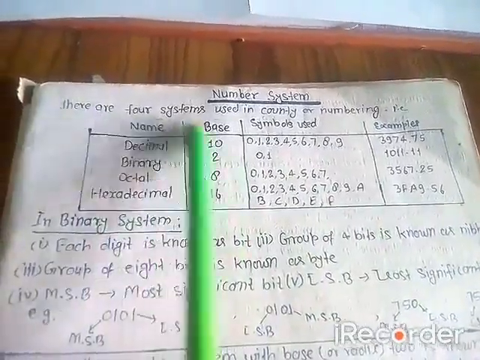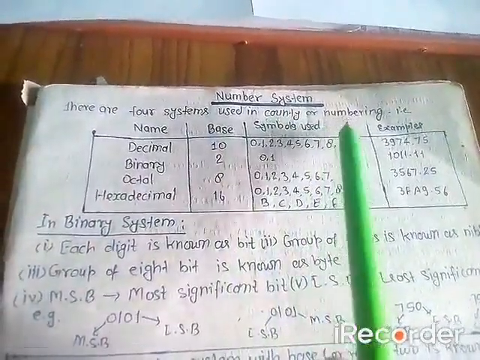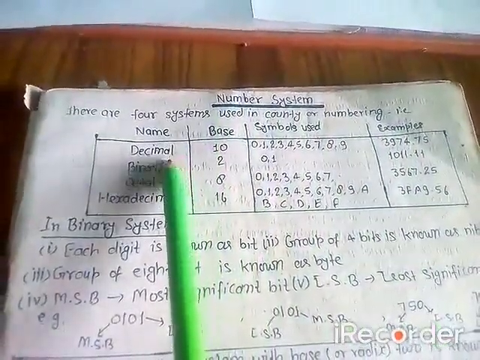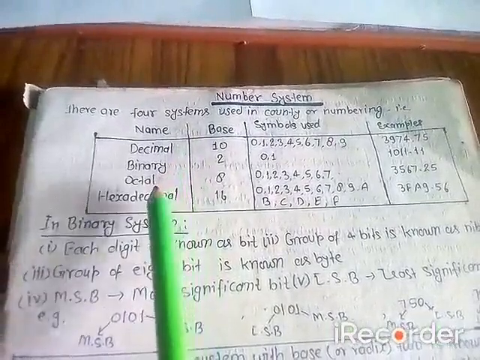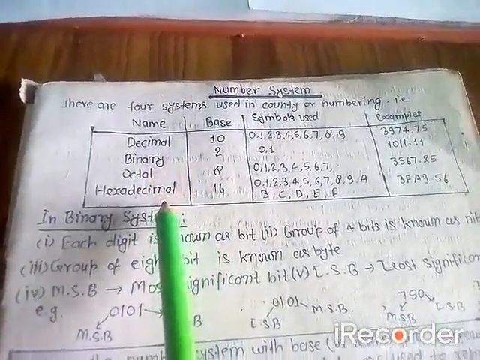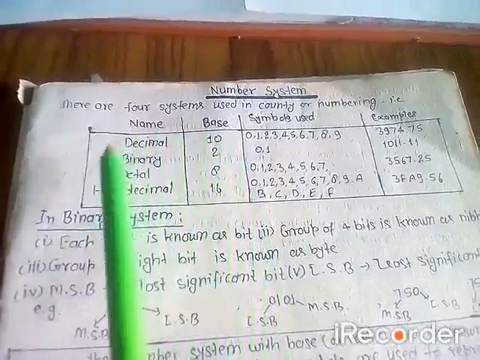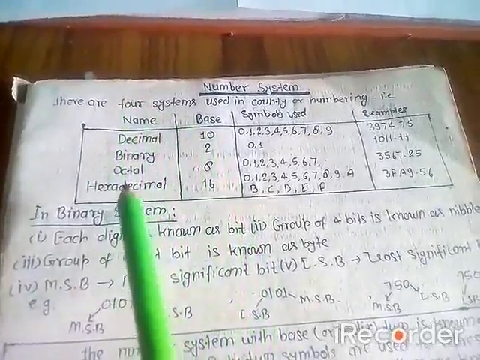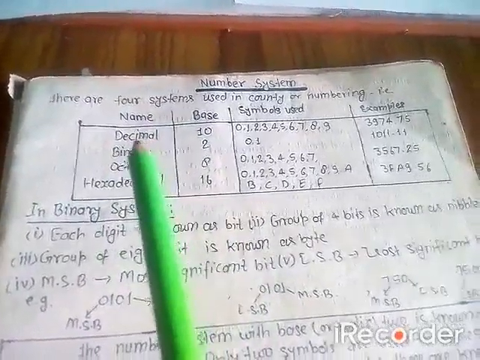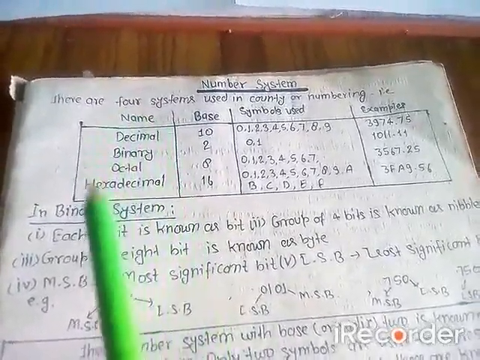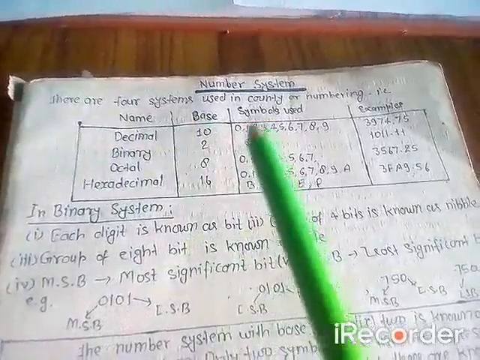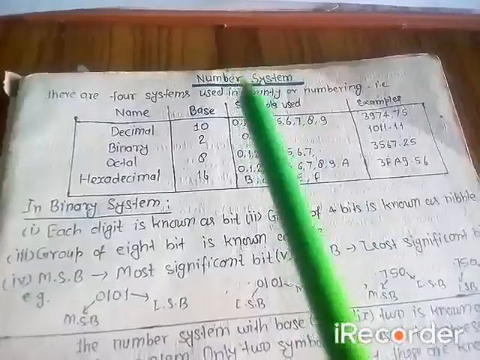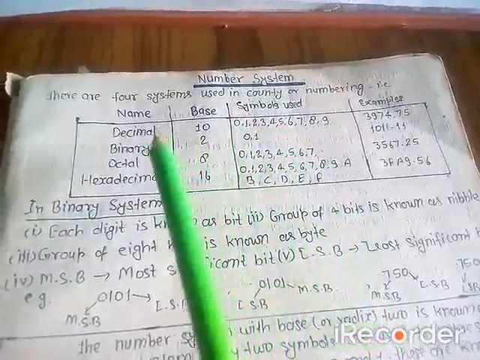There are four number systems used in numbering or counting, and these four number systems are decimal number system, binary number system, octal number system, and hexadecimal number systems. All these number systems are positional or weighted number system. Here I will teach you the definition of these number systems, methods to convert the numbers from one number system into another number system.